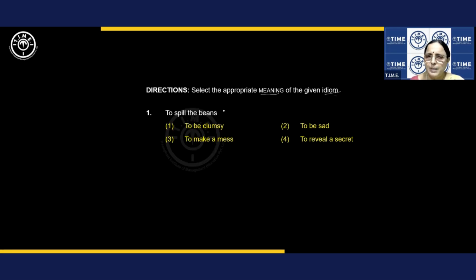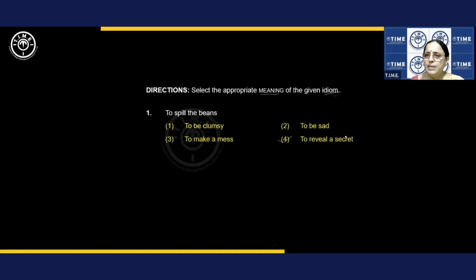To spill the beans. If you know, very good. Otherwise, you have to prepare thoroughly in these idioms to get the answers straight. And here, you don't apply any logic. We just try to guess the meanings if you don't know. So, you should make yourself familiar with these idioms which are given regularly in the exams. To spill the beans is to reveal a secret. Straight answer if you know it.